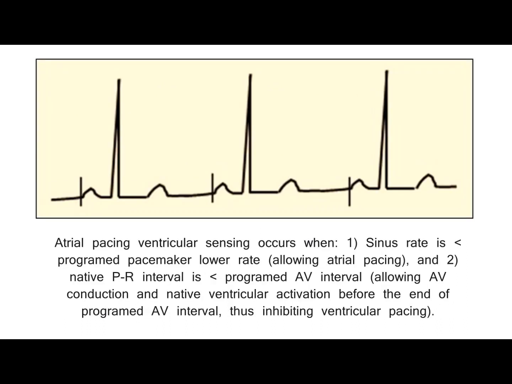Atrial pacing, ventricular sensing occurs when 1. Sinus rate is slower than the programmed pacemaker lower rate, allowing atrial pacing, and 2. Native PR interval is shorter than the programmed AV interval, allowing AV conduction and native ventricular activation before the end of the programmed AV interval, thus inhibiting ventricular pacing.